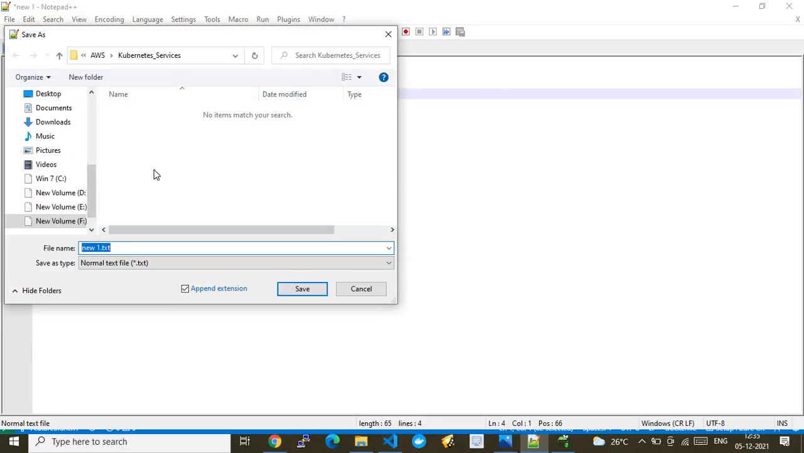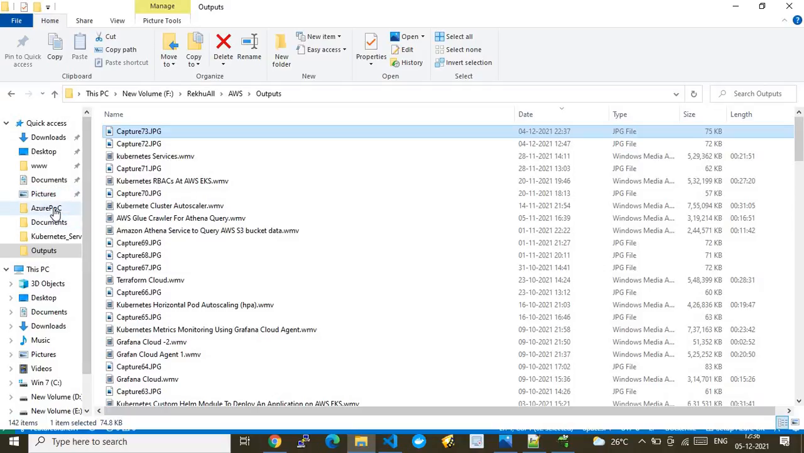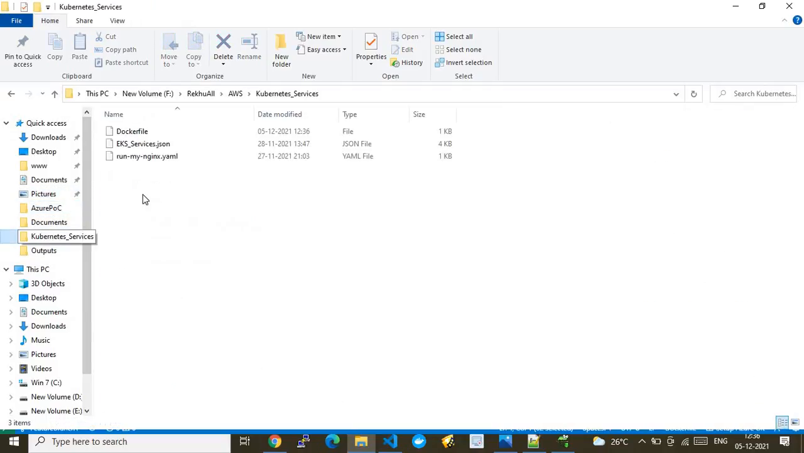We will save this file under Kubernetes service, for example, and we have to give the name called Dockerfile, without an extension. So this is how a Dockerfile looks. If I go to the Kubernetes service environment, we see Dockerfile. This is how a Dockerfile looks.